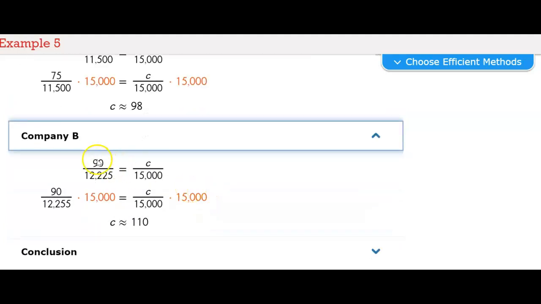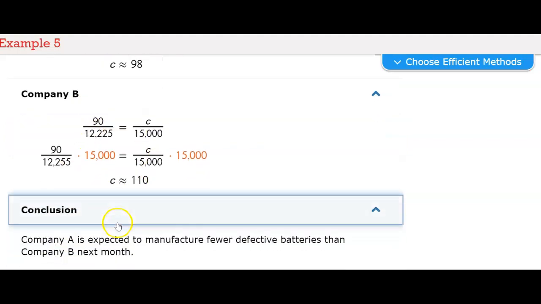For company B, you do the same. You put the number of defective over the number produced, multiply by 15,000, and get approximately 110 for company B. In conclusion, company A is expected to manufacture fewer defective batteries than company B next month.